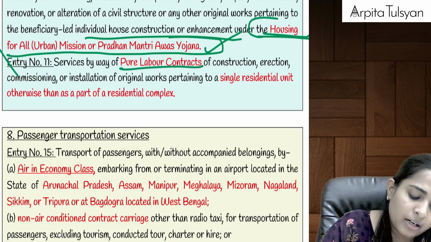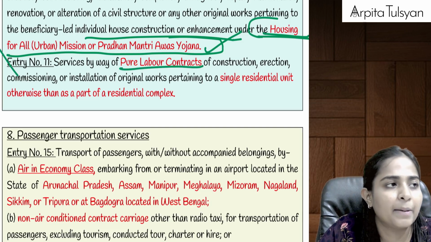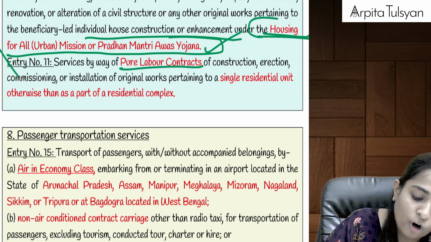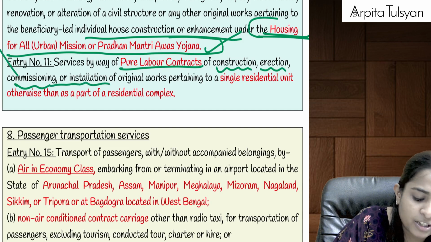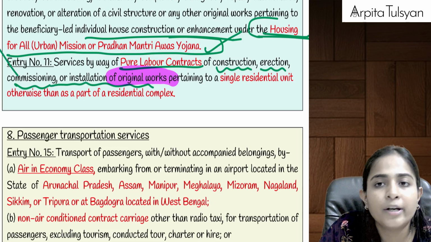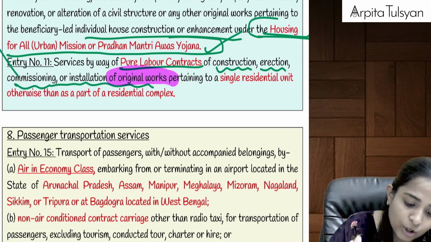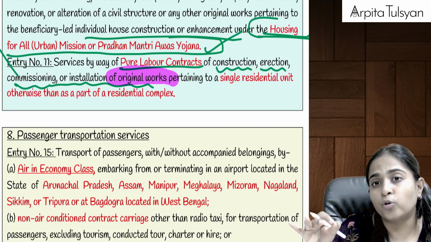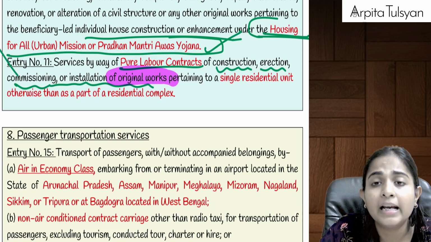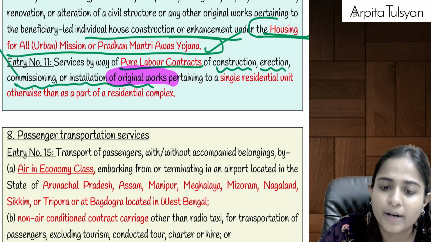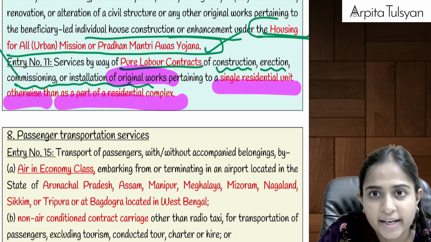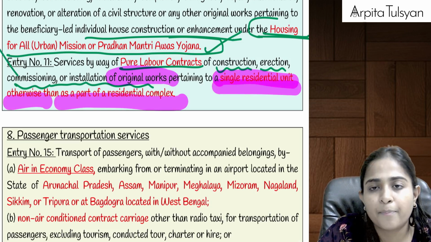Right? And similarly, if we are providing a pure labor contract for construction, erection, commissioning or installation of original work, this is very, very crucial. That is, you are not doing renovation, alteration, you are creating a new building, and that too it is a single residential unit. It is not exactly a building where only a single family is going to stay. It is a single residential unit. Otherwise, it is not a complex. Okay, it is a single bungalow type of a thing.